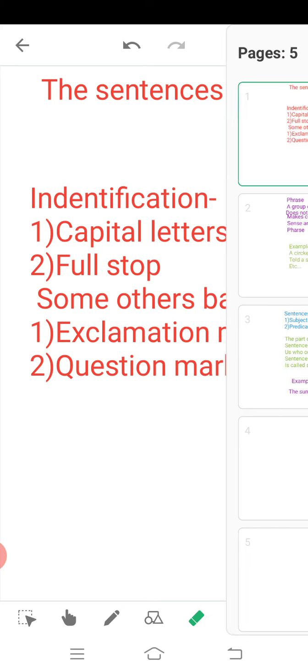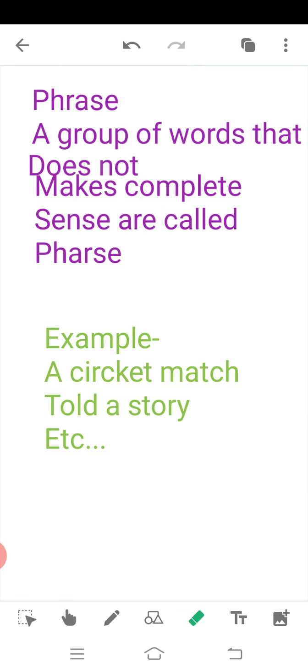Now let's move on to another thing. What is a phrase? A phrase is the opposite of a sentence. A sentence makes a complete sense, but a phrase does not make complete sense. For example, a cricket match. This is not making any sense, so this is called a phrase.